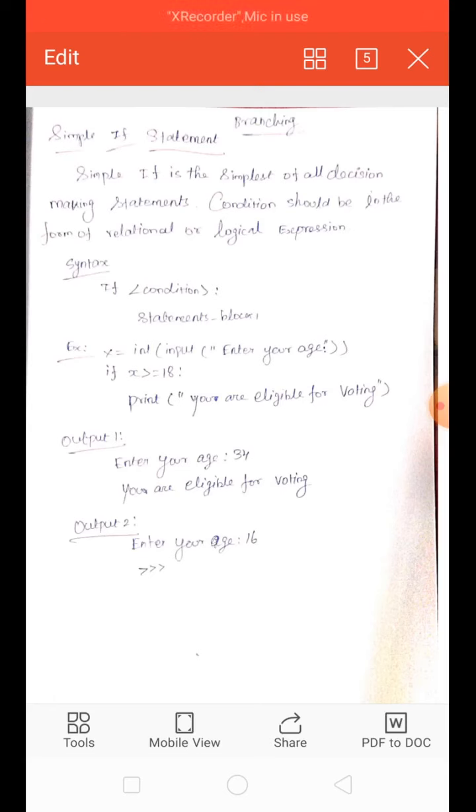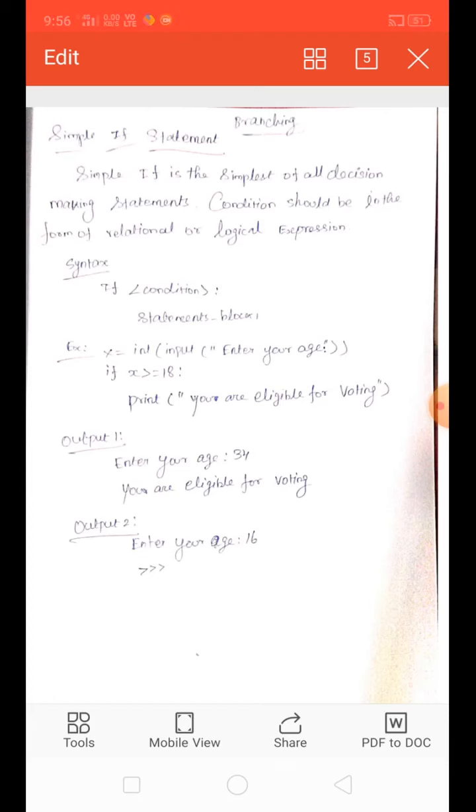Output 1: enter your age. I will give 34. We apply the condition and check whether it is true or false. Now the condition is true, so the statement printed is you are eligible for voting. Second output: enter your age, I will give only 16. Now we check the condition. For 16 the condition is false, so no statement is printed. The program will exit.